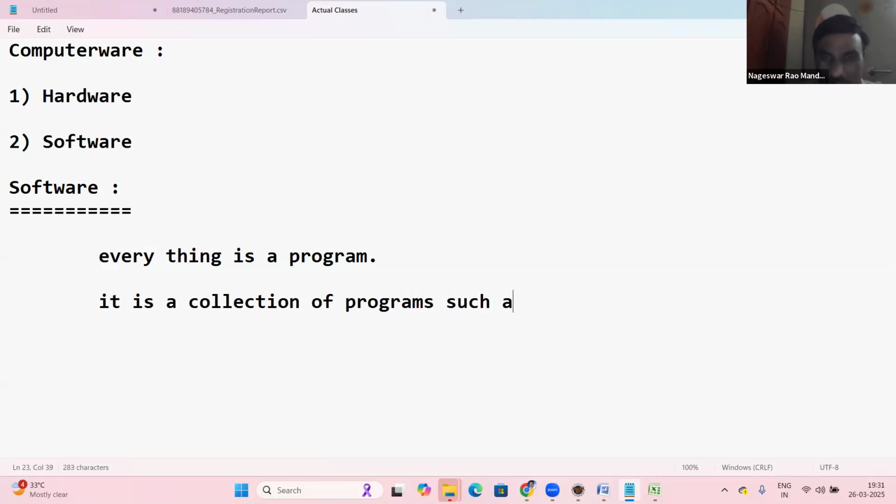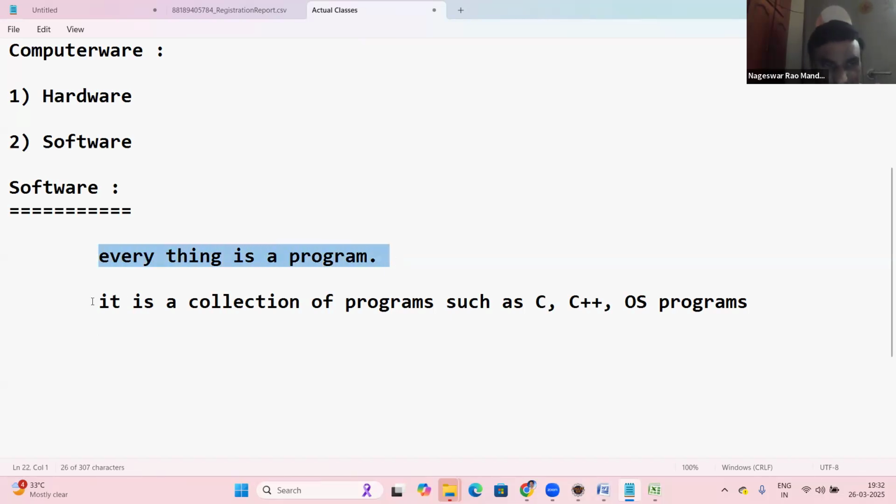Programs such as C program or C++, or inside the OS, some programs, OS programs. Java program, Python program, there are many programs. Software, everything is a program. It's a collection of programs such as C, C++, OS programs.